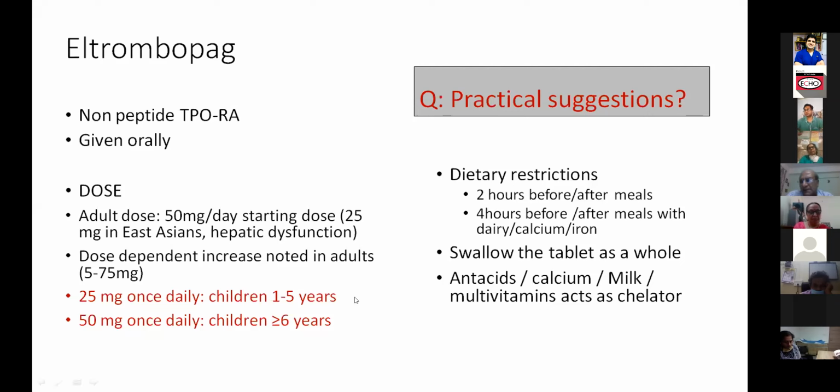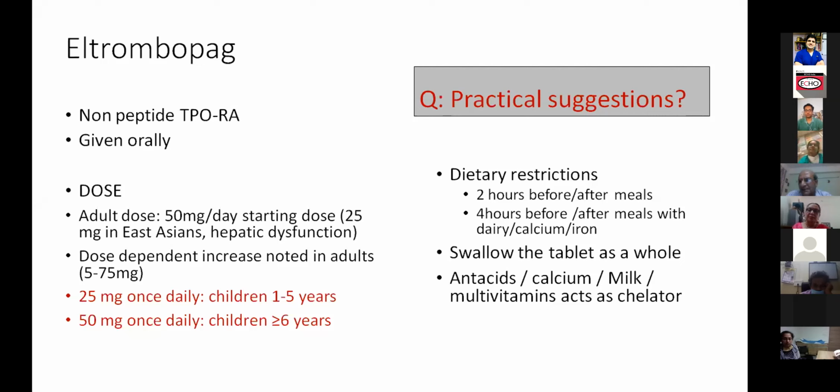But as the theory says, eltrombopag in ITP is useful, and it has worked. But the only problem is that responses do not come very fast. They come about 2 to 3 weeks later, and when you stop them, there have been instances in Western literature, where all the drug was being provided by the insurance company, and then there were some issues. So temporarily stopped, and then the platelet count comes down in about 3-4 weeks' time. So as long as you keep giving it that way, it would be very expensive to use.